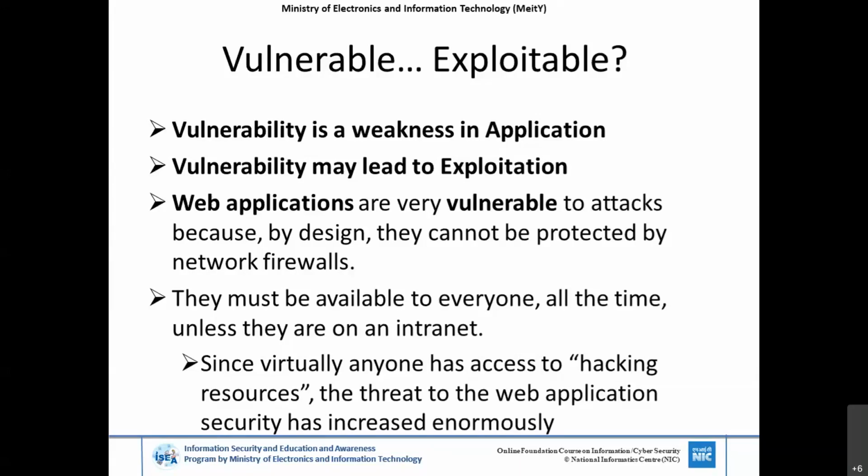Like that, you have to test each and every page to find how many vulnerabilities are there in each and every page, or by combining the pages, whether there are any vulnerabilities. This is the way to identify vulnerabilities. During the course of time, you will find a few more vulnerabilities because there are so many changes happening in the code also. So using that vulnerability, are you able to exploit the application? This also needs to be decided.